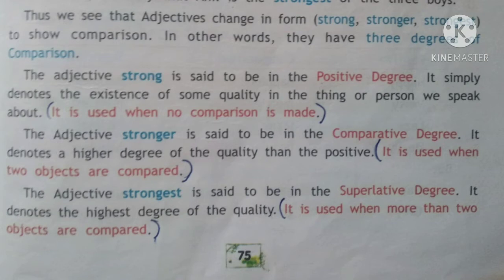So the 3 degrees of comparison that we learn are positive degree, comparative degree and superlative degree. Positive degree, there is no comparison made. Comparative degree, it is used when two objects or persons are compared. And the superlative degree is used when more than two objects or things are compared. So, as we saw, strong was the positive, stronger was comparative, and strongest was the superlative degree.